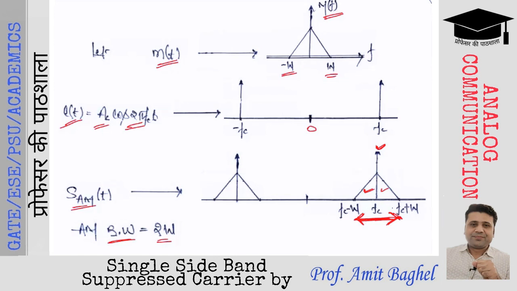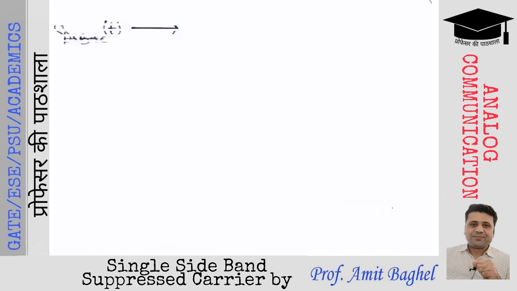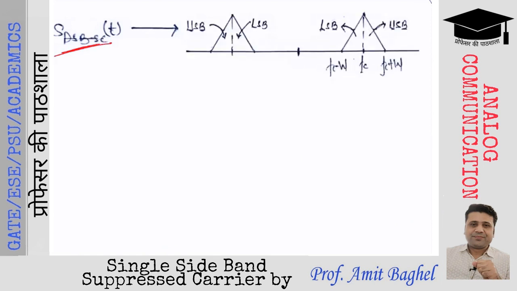Now we moved from s_AM(t), which was the standard AM modulated signal, to the DSBSC discussion. DSBSC अगर आप बात करते हैं, DSBSC modulated waveform टाइम डोमेन में अगर है s(t), तो इसका जो फ्रीक्वेंसी डोमेन हमने ऑब्जर्व किया था, that was only the two sidebands. So it has only two components: upper sideband as well as lower sideband. This is the 0 point. There is no carrier signal. fc पर कोई भी impulse observe नहीं किया जाएगा. Why? Because we are not going to transmit a carrier signal in case of DSBSC. We are suppressing the carrier. Hence the name suggests double sideband suppressed carrier.